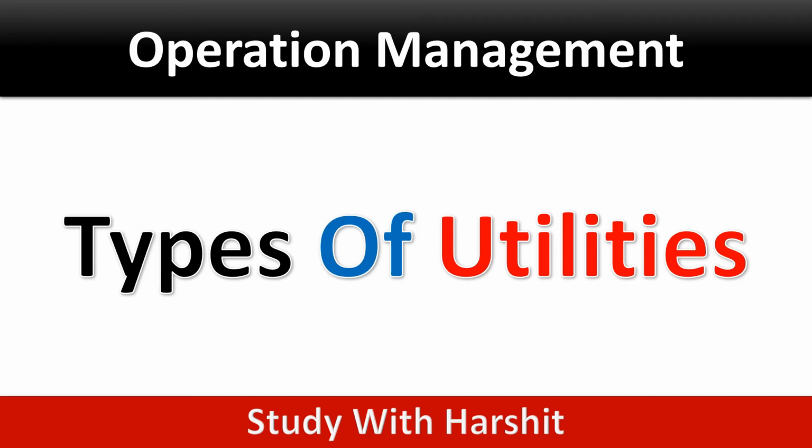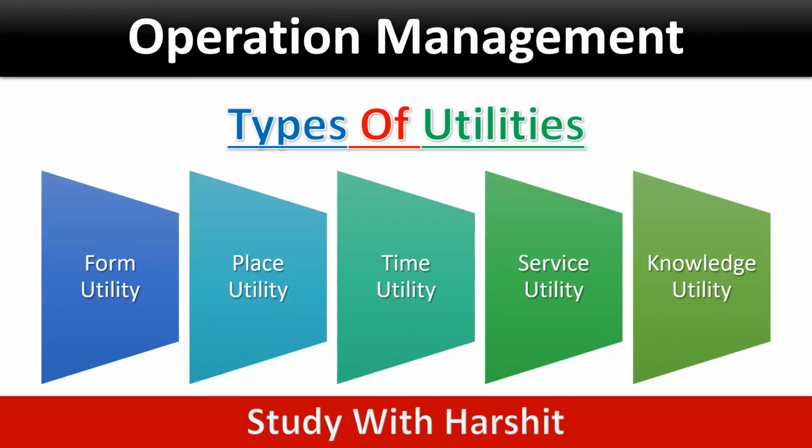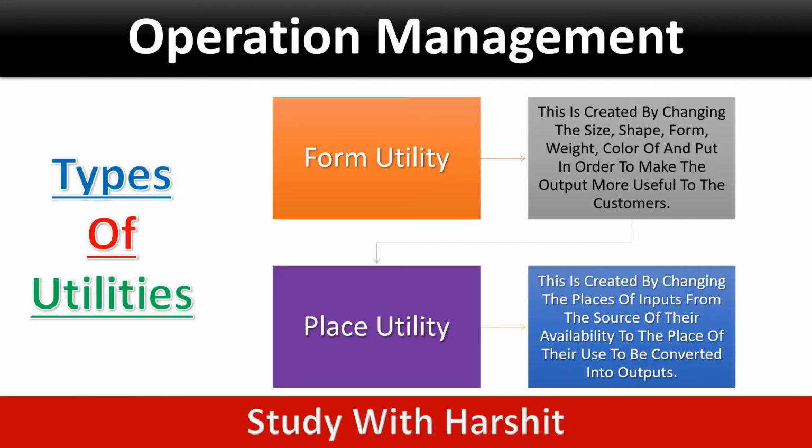Today I am going to share with you types of utilities. There are basically 5 types of utilities: form utility, place utility, time utility, service utility, and knowledge utility. Now let's discuss form utility in detail.